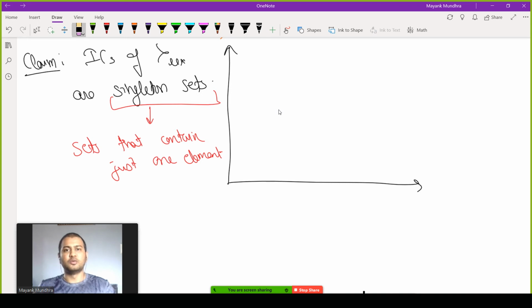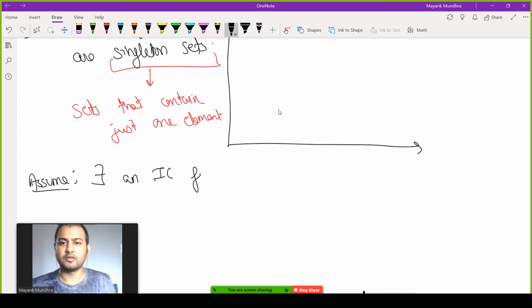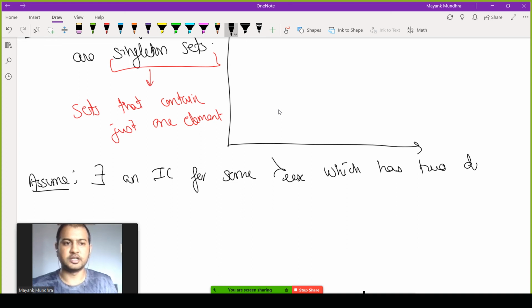So I am going to prove that. Let's assume the opposite, that there exists an IC for some lexicographic preferences which has two distinct points, x1 y1 and x2 y2.